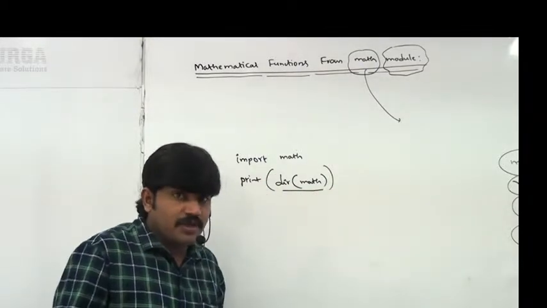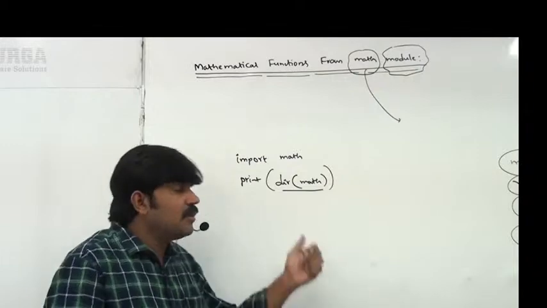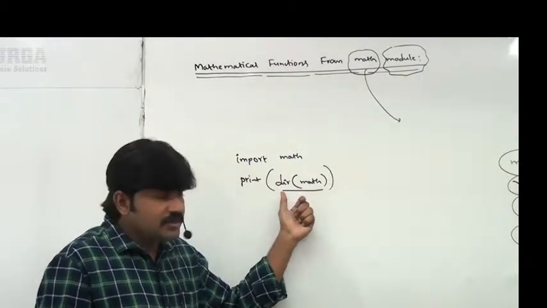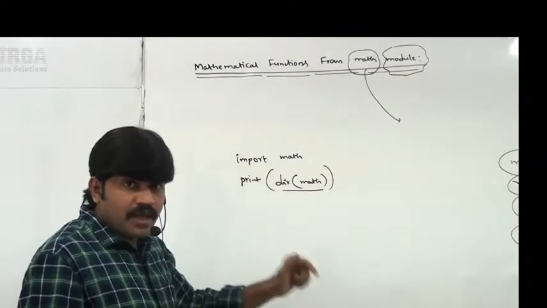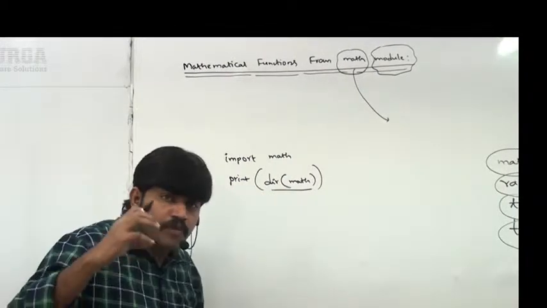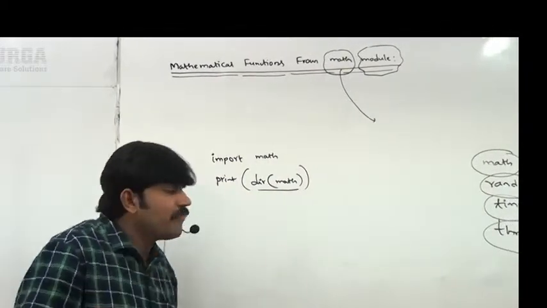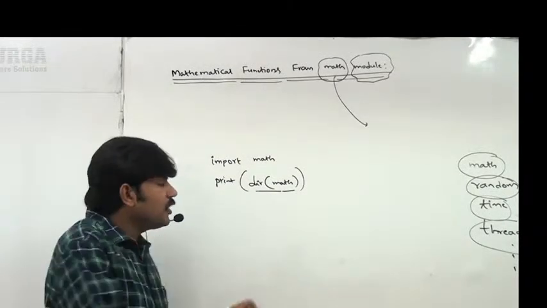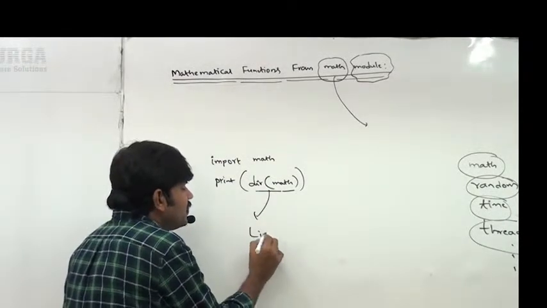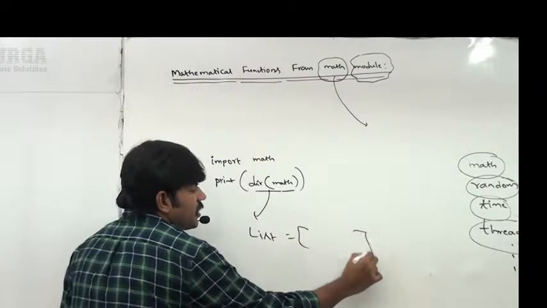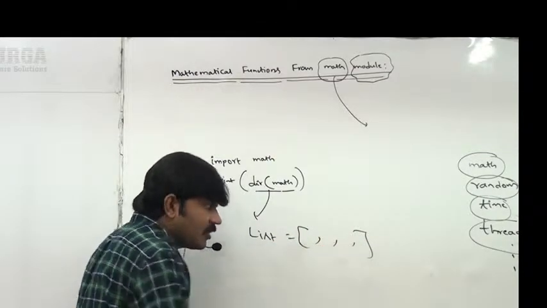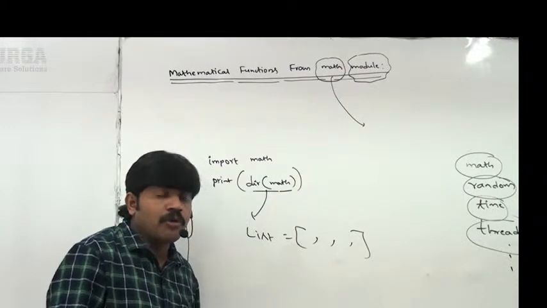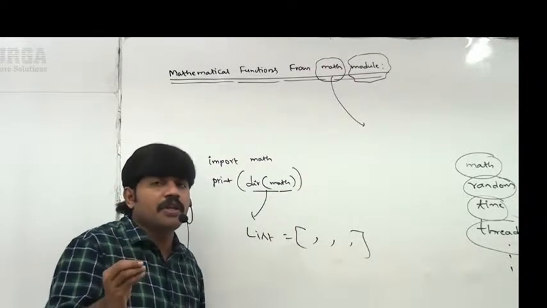All variables, all functions, all names you are going to get by default. It is going to provide the complete list of functions and variables available inside the math module, in the form of a list. Cross check which functions and variables are there in the math module.